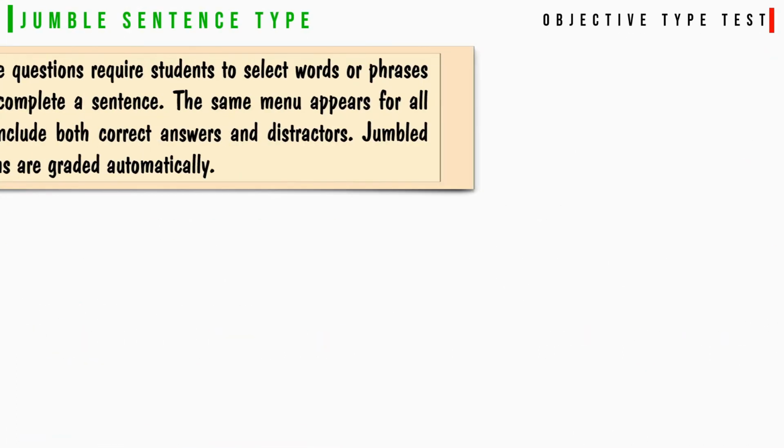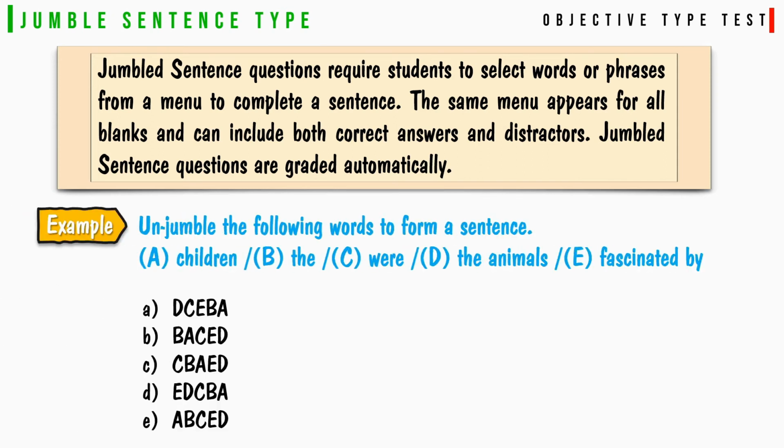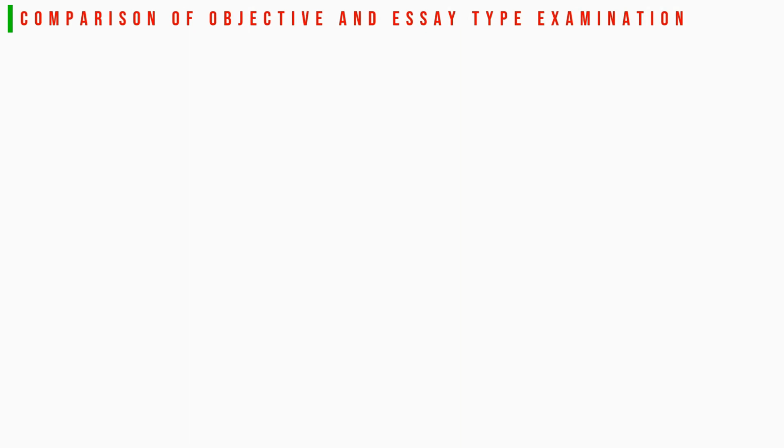Jumble sentence type. Jumble sentence questions require students to select words or phrases from a menu to complete a sentence. The same menu appears for all blanks and can include both correct answer and distractor. Jumble sentence questions are graded automatically. As for example, unjumble the following words to form a sentence.